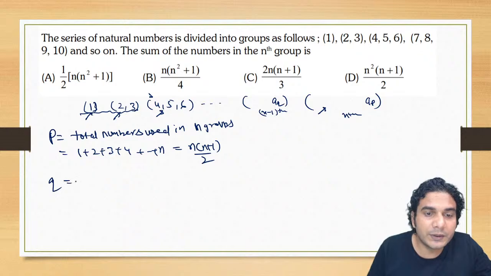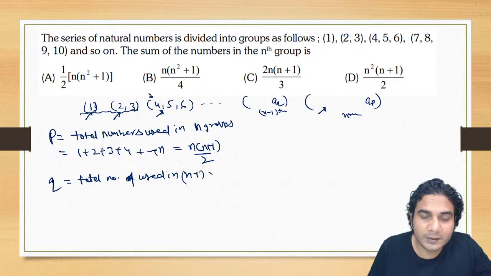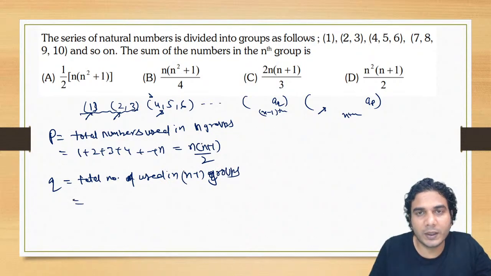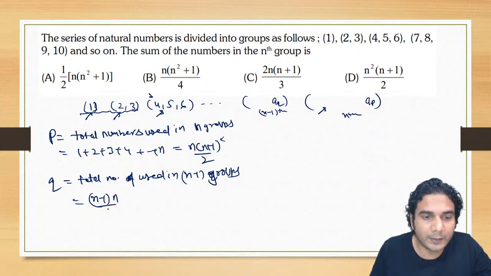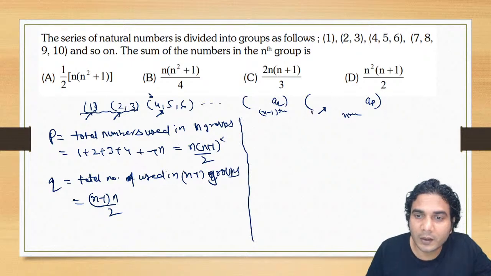All right. Now what is Q? Total numbers used in n minus 1 groups. See, why am I finding this P and Q? I'll tell you why. Just put n equal to n minus 1 in this, so it will be (n minus 1) into n by 2. Now see, what do you need? You need the sum of all the numbers in this group.